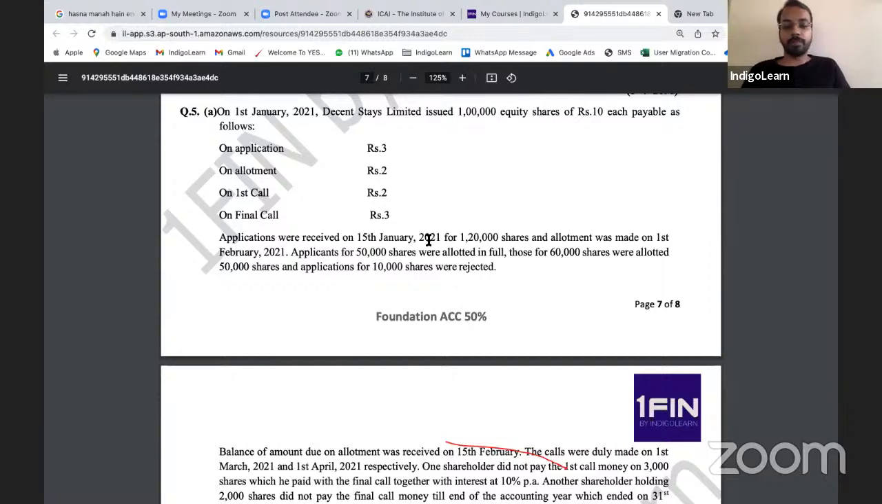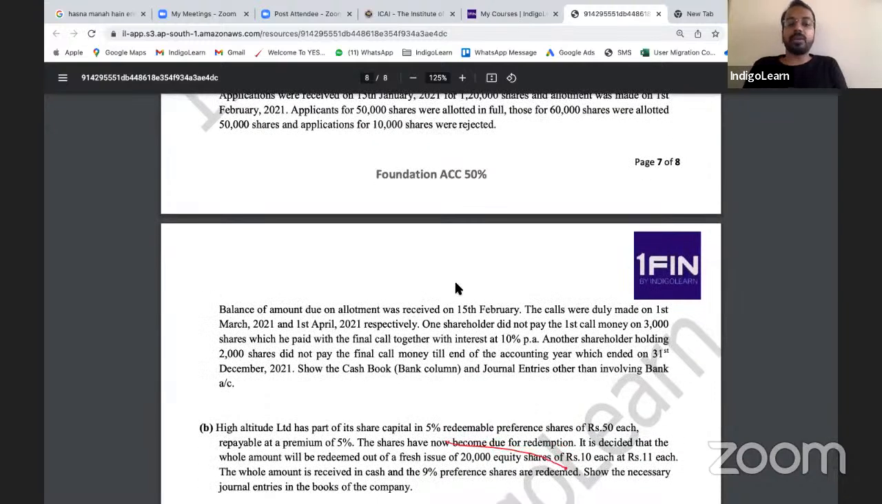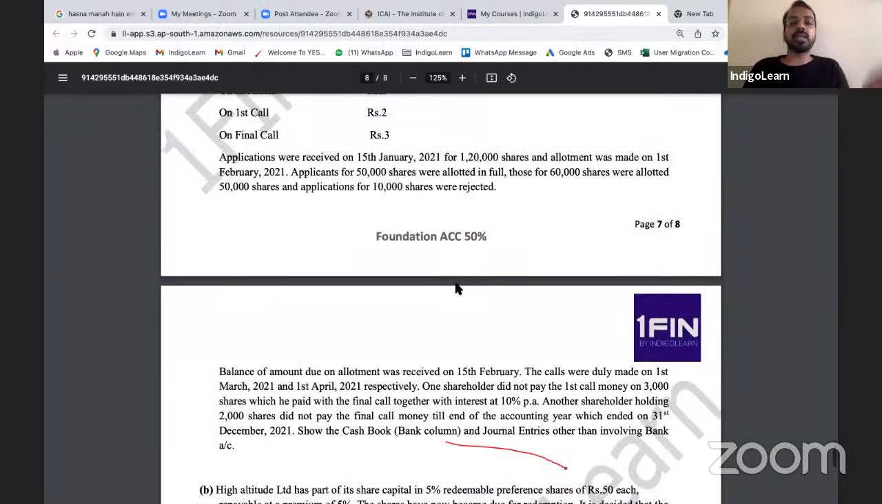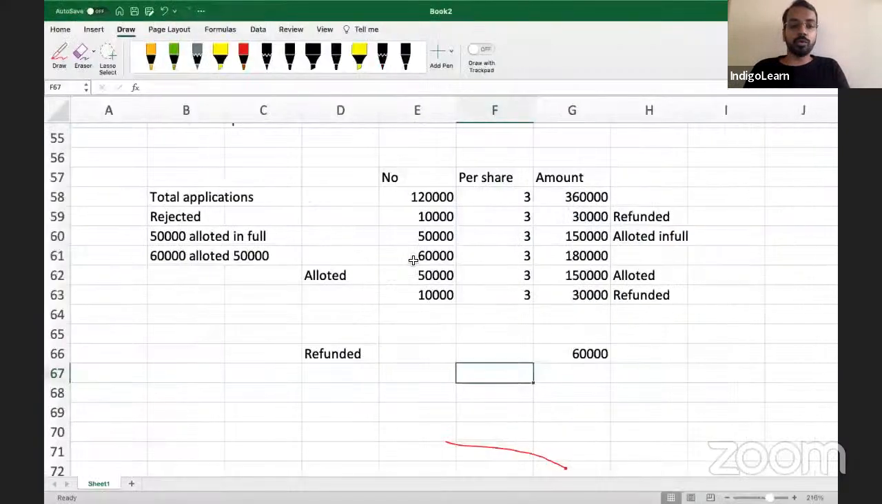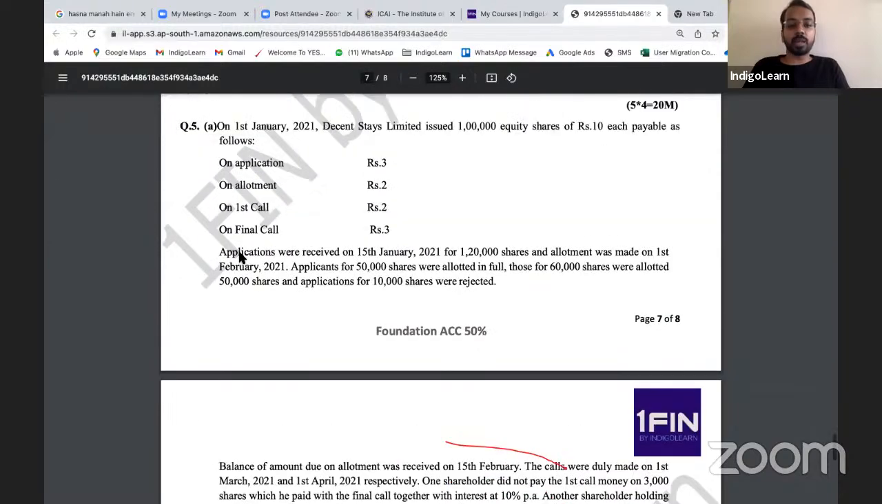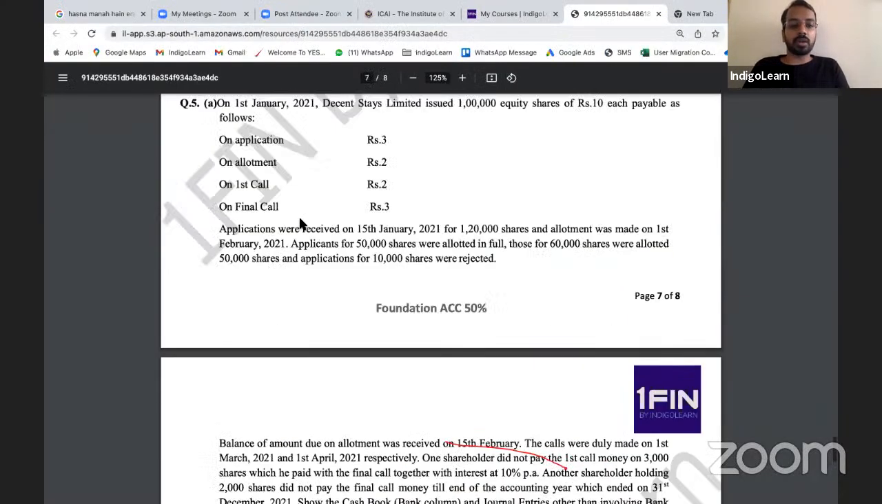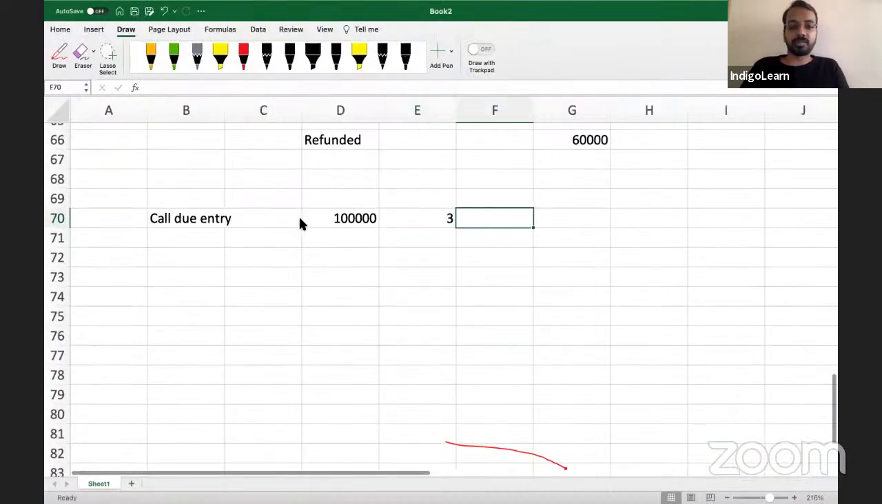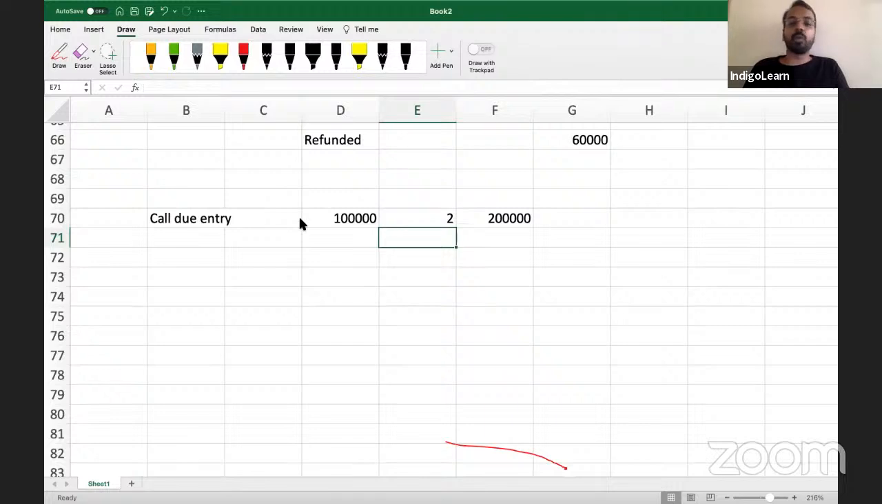Once we are through with the first set of entries, the allotment entry will be straightforward. You have to pass the allotment due entry and allotment received entry. Then you have to pass the call due entry. For how many shares do we need to pass the call due entry? 1 lakh. What is the first call amount? 2. So 1 lakh multiplied by 2, you get 2 lakhs.